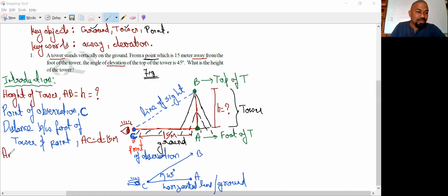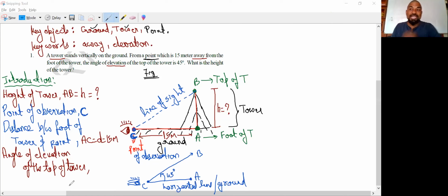Now, angle of elevation of the top of the tower, right? As I said you earlier, whenever he is saying off, you have to remember it as to the top of the tower. But in trigonometrical language, instead of saying to, they say off, right?